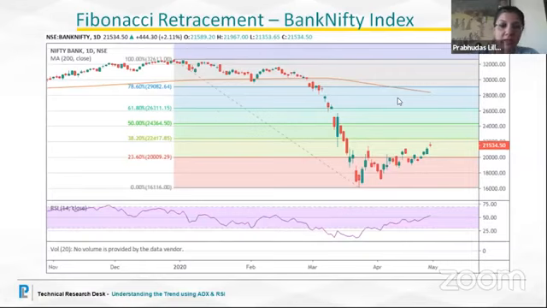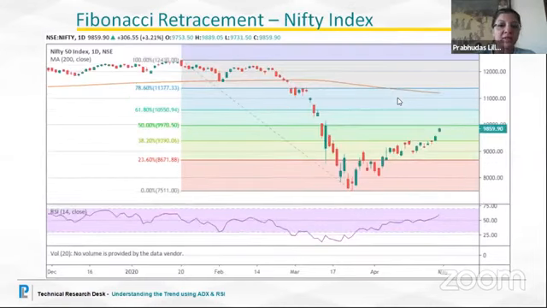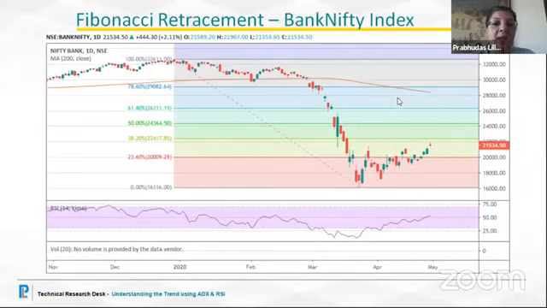So this is what we are talking about in Nifty, and now we go to Bank Nifty. What we studied in Nifty, Nifty gave us a 50% pullback. Now we come back to Bank Nifty. Bank Nifty comparatively has not been performing the way Nifty has. Why so? Because you see the retracement, the bounce back, is only up to less than 38%. Nifty has given a bounce back of 50%, and this has given a bounce back of less than 38.2%. So in comparison, Nifty has been outperforming.